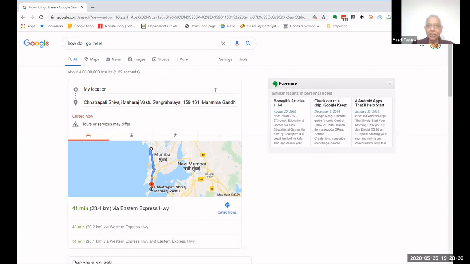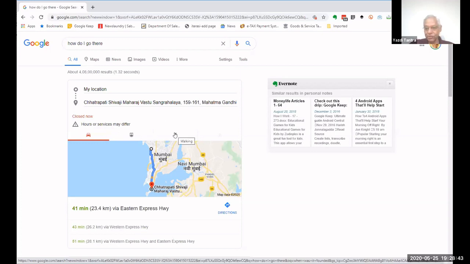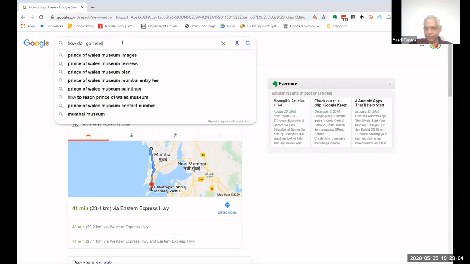Okay, so it was really, really fast, and it was fantastic. It has given you the directions also. If I click on this, it will tell me from where I am currently. It will quickly tell me how to go there by bus, by car, or by walking. Okay, so this is very, very beautiful. This is very simple. It's very powerful also. Okay, so you get it? You can ask for a place and it will tell you how to go there, when it was founded, etc. So Google is very powerful as far as locating places is concerned.